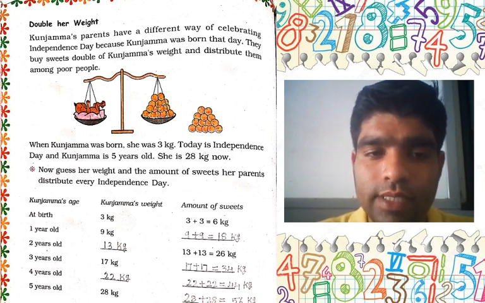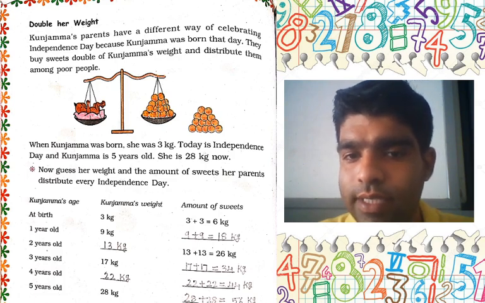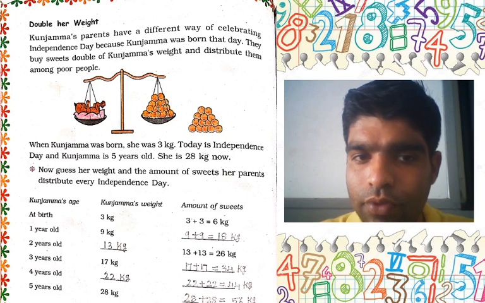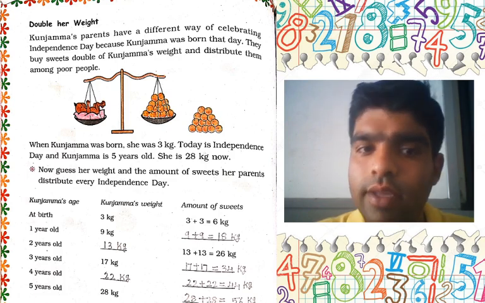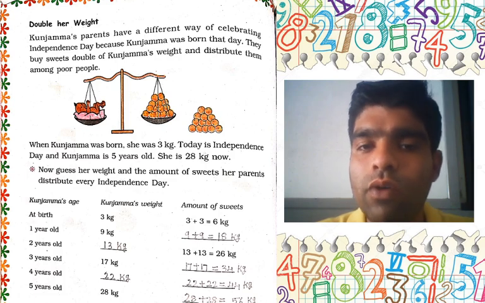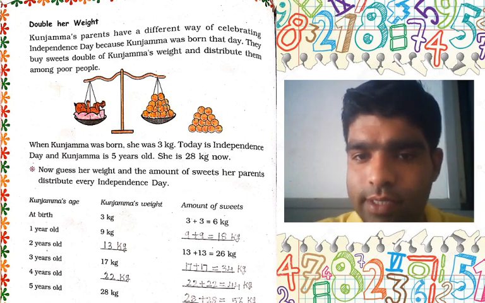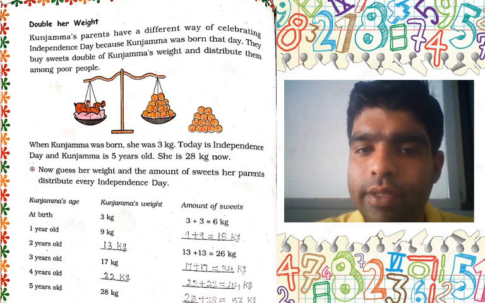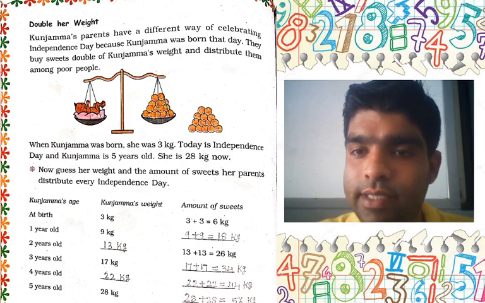Similarly, we have to find out for 2 years old, 3 years old, 4 years old, and 5 years old. Start from 1 year old. At 1 year old, Kunjamma's weight is 9 kg. Now we have to find out the amount of sweets distributed. Definitely 18 kg. Why? Because this is 9 plus 9. Definitely your answer will be 18 kg. Here 18 kg is the correct answer.